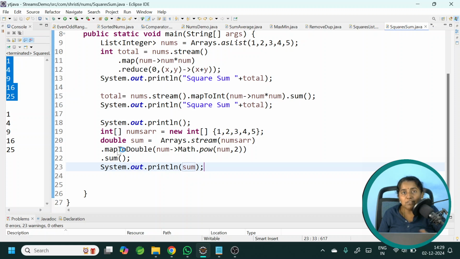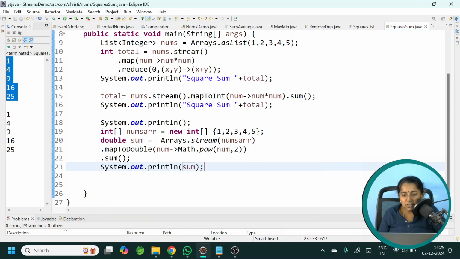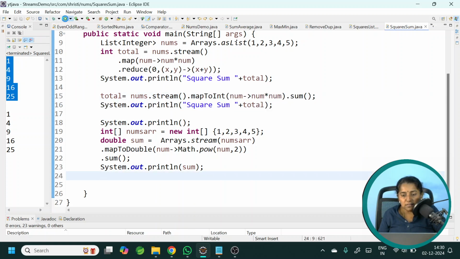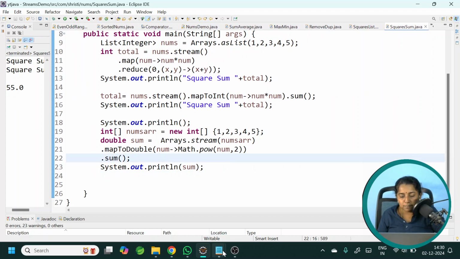So in that case, you don't even have to use map to double. Directly you can use map and finish this off, just like how we have done it over here. Let me run this. All the three cases it has to print 55. We will move on to the next question.